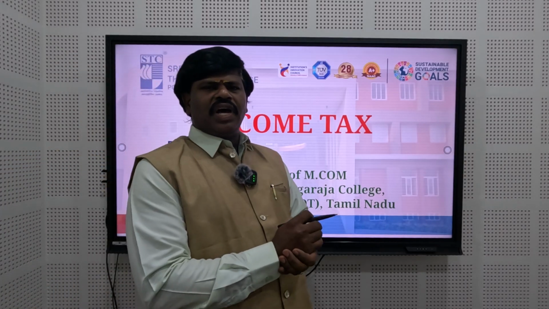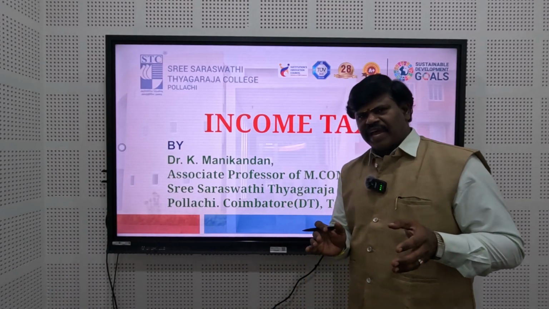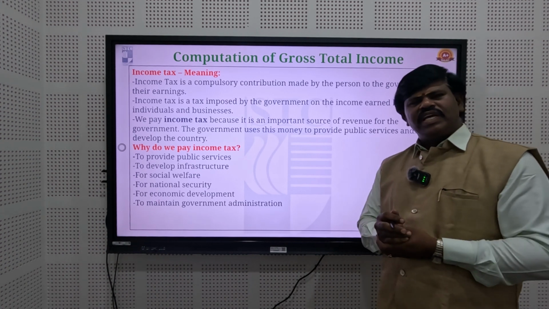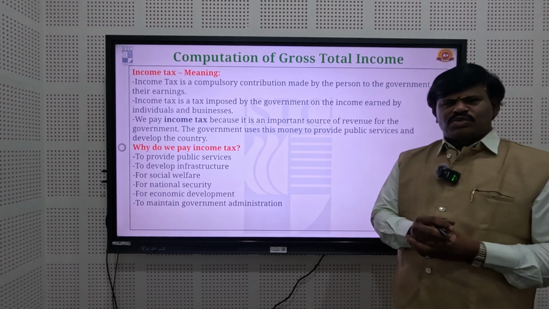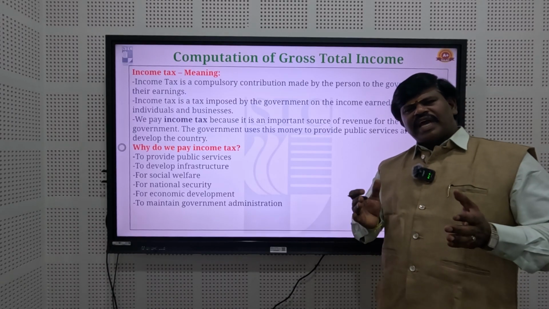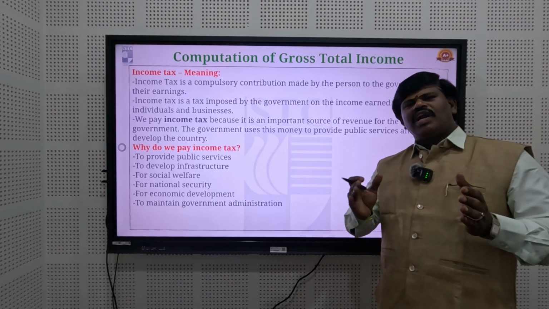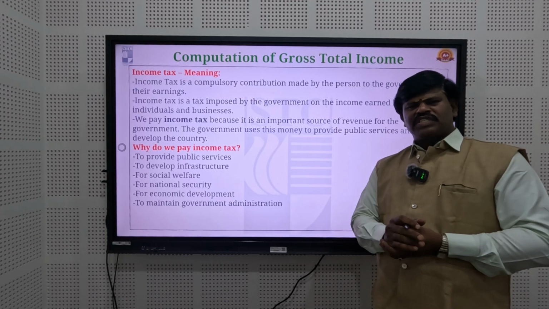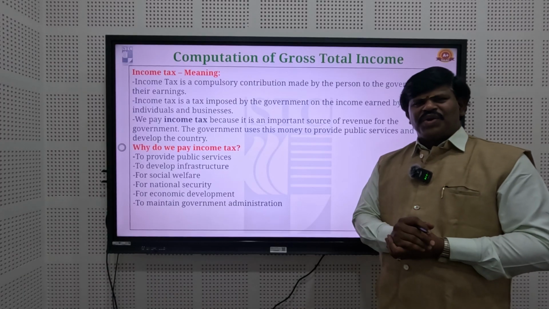For example, what is the meaning of income tax? Then how is income tax important to the society? After that, how does this income tax contribute to government development? Finally, we are going to discuss the computation of total income.